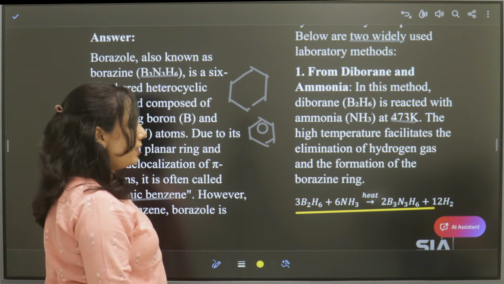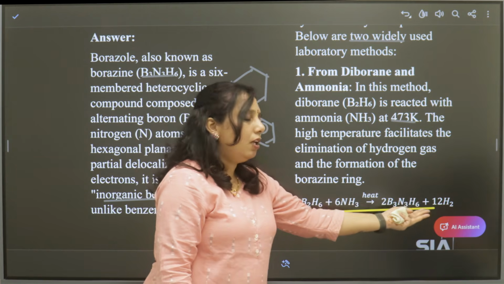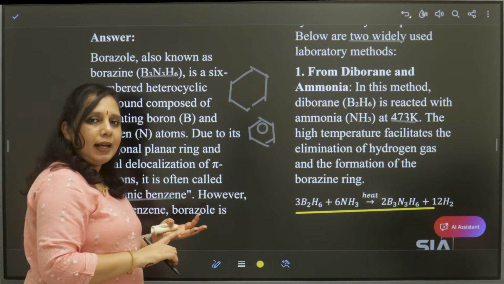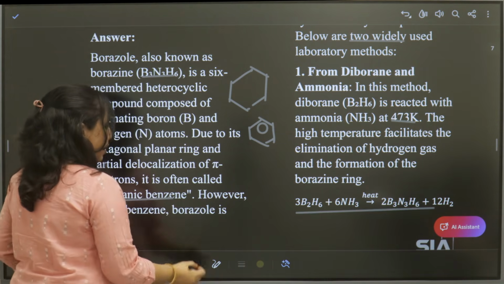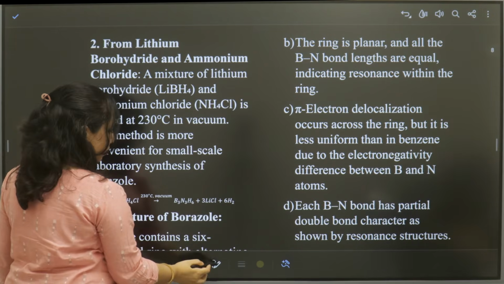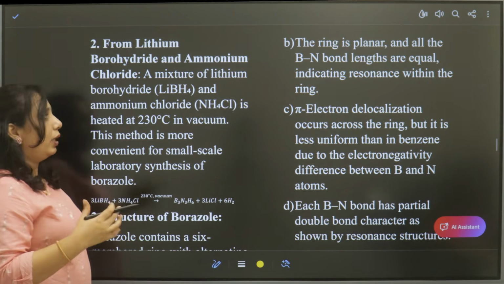B2H6, 3B2H6 plus 6NH3. On heating, we get borazine plus hydrogen gas. This is one method from diborane and ammonia. The next method is from lithium borohydride and ammonium chloride.